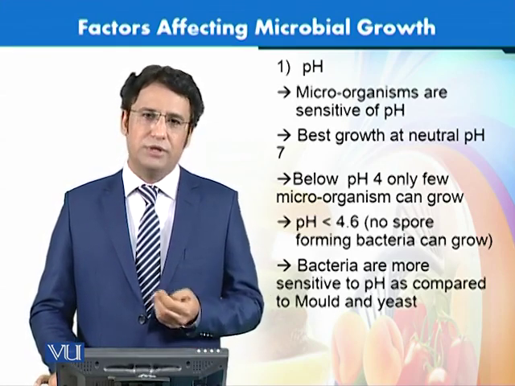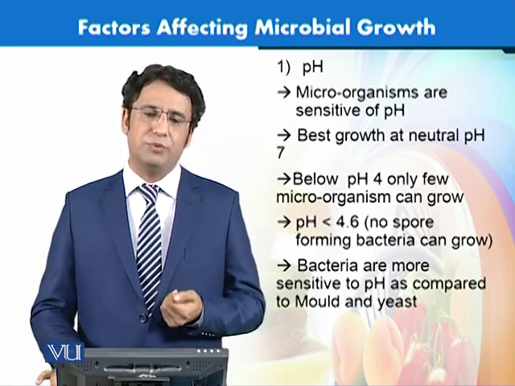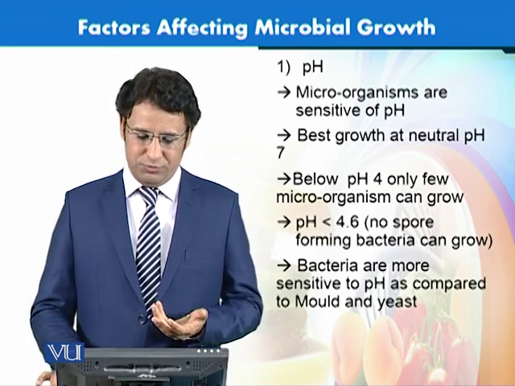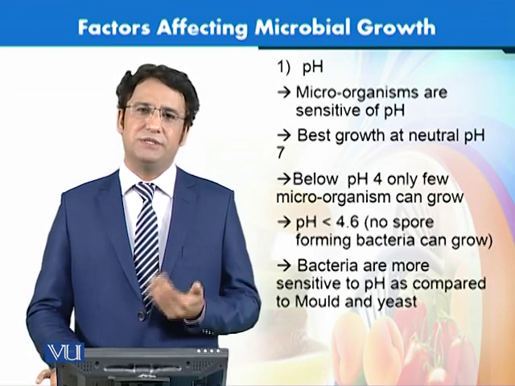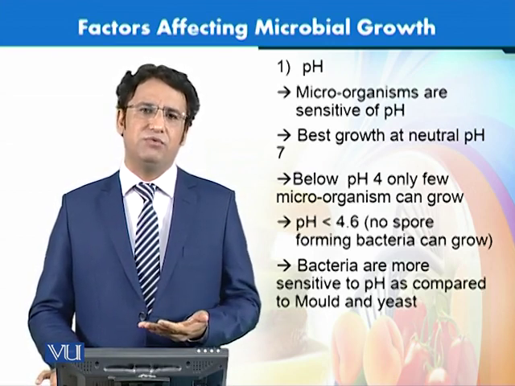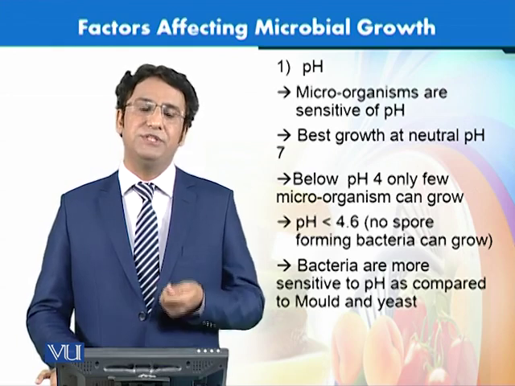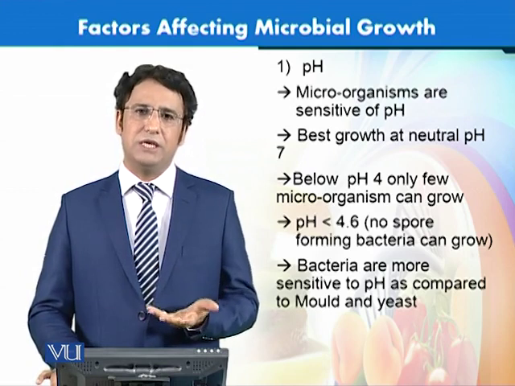So if we talk about spore former bacteria, if there is a pH less than 4.6, most of the spore forming bacteria would not grow at this pH. Because this is one of the survival mechanisms of bacteria, that they form spores, and once they make spores in food, they cannot be destroyed by heat.